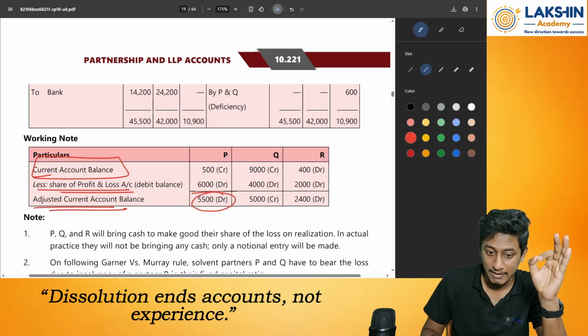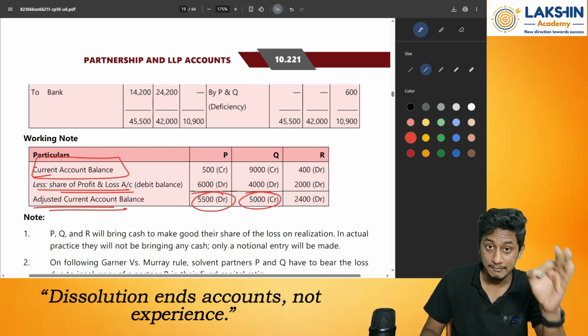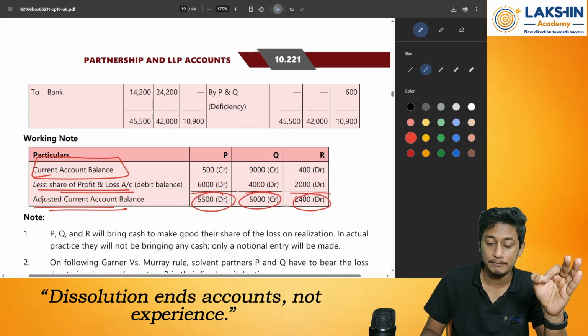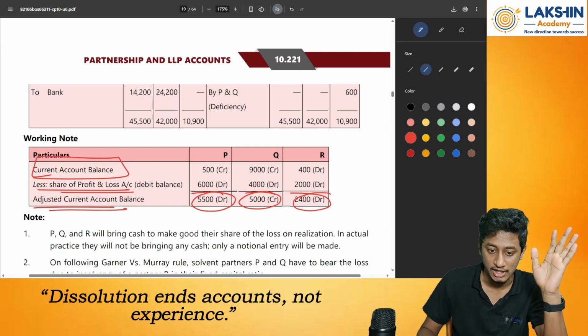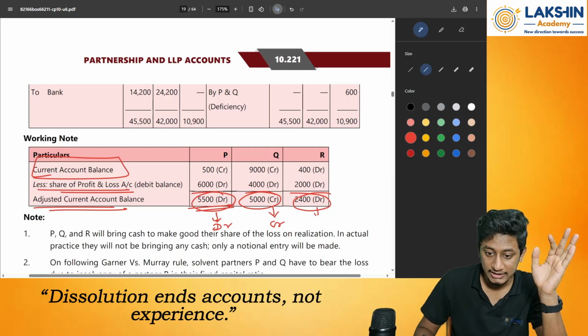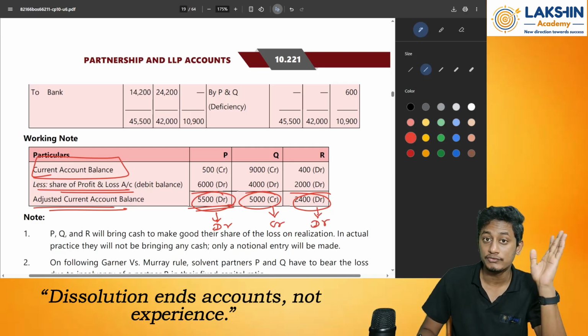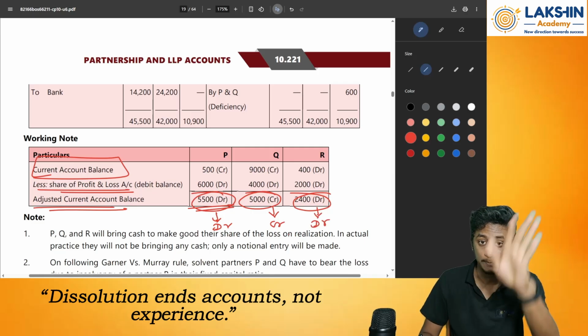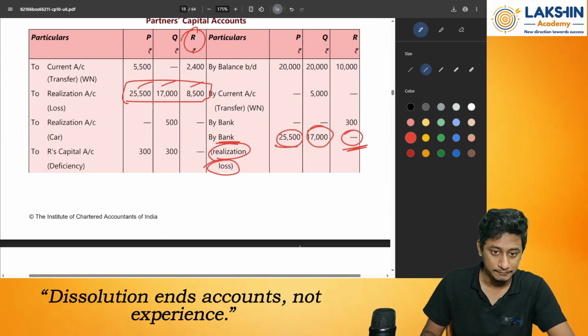Have a look. So the adjusted current account balances: P has a debit balance of 5,500, Q has a credit balance of 5,000 rupees, and R has a debit balance of 2,400. So this entry will be passed on the debit side, this entry on the credit side, and this entry on the debit side of the capital accounts of the partners. Have a look over here.